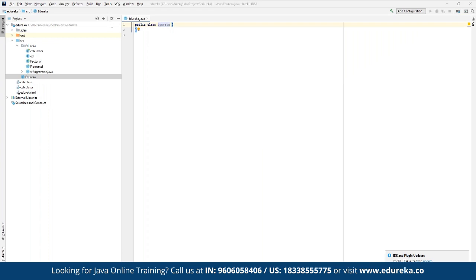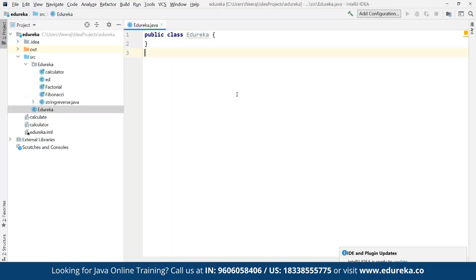Okay, let's do one thing. Let's increase the font size so that we don't have to strain our eyes. Let's increase the font size of the editor. Here you go. So I've increased the font size here so that you can have better clarity on whatever we are going to create here. If you want, we can increase the size further. All right. So now we have defined a public class as Edureka.